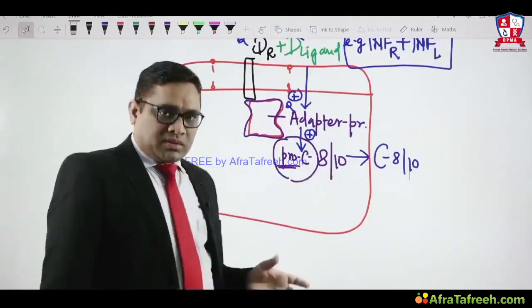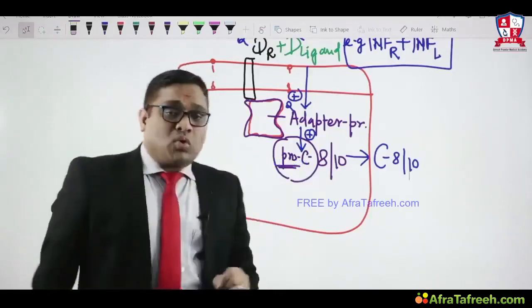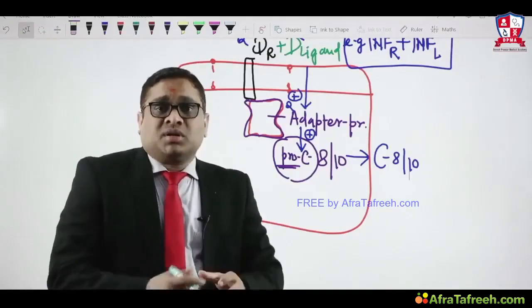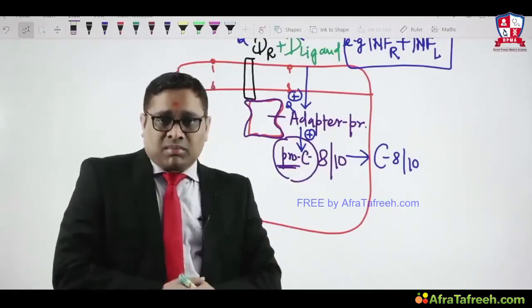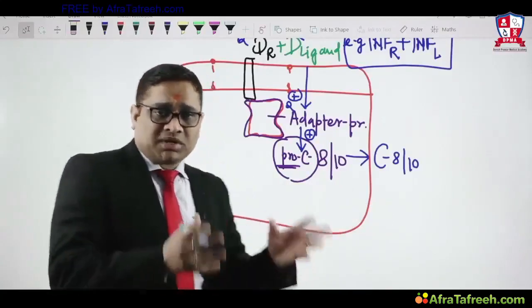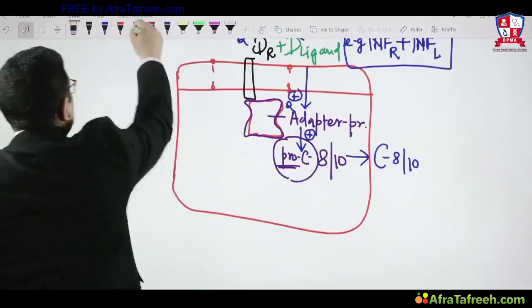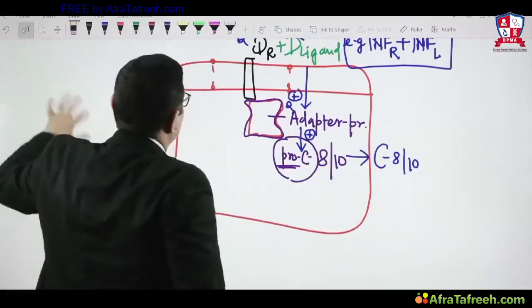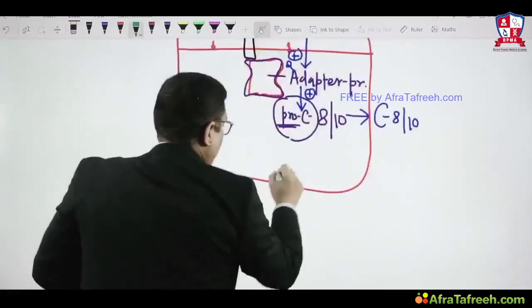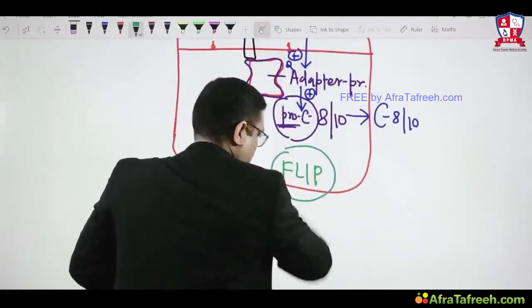In normal human cells, there is one protein which was a question in the JIPMER exam and the previous year's All India exam. Which protein present in our normal human cell is anti-apoptotic? Here I want to tell you the important name of that protein. That protein is called FLIP.